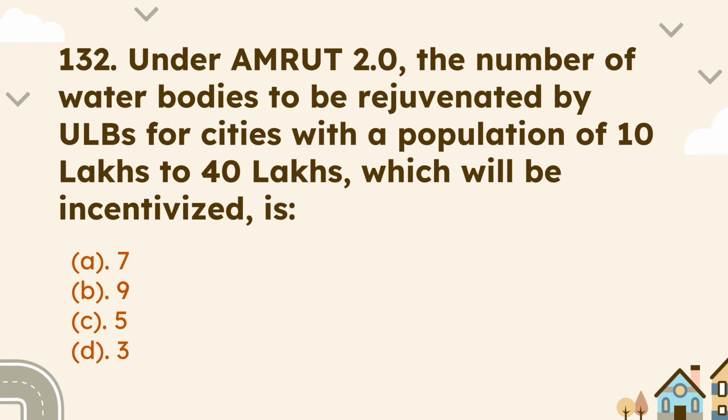Next question is, under Amrit 2.0, the number of water bodies to be rejuvenated by ULBs for a city with a population of 10 lakhs to 40 lakhs, which will be incentivized is. So under Amrit 2.0, at least 3 water bodies should be rejuvenated by ULBs for a city with a population of 10 lakh to 40 lakh to get the incentive benefits. Therefore the correct answer is option D.